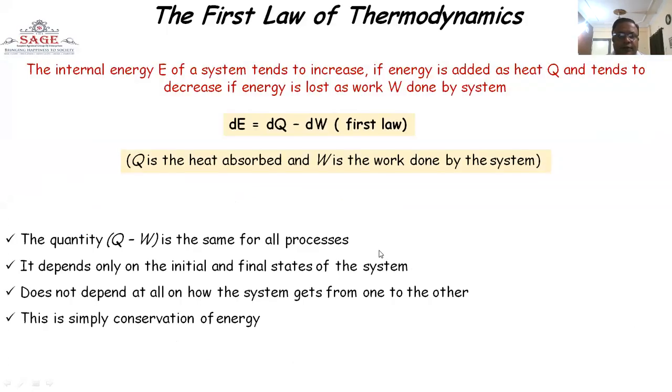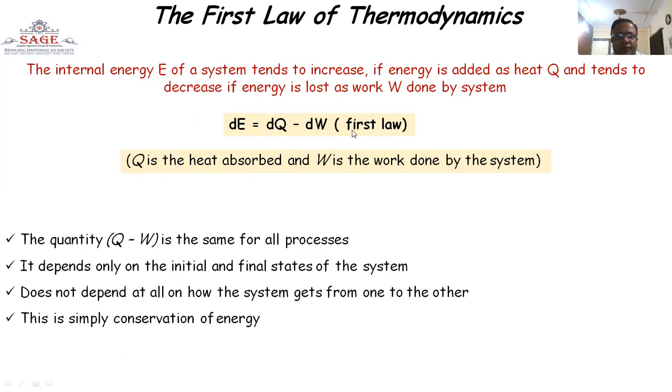The first law of thermodynamics states that the internal energy of a closed system tends to increase if energy is added as heat, or decreases if energy is lost as work done by the system. This is described in an equation: dE is equal to dQ minus dW. That is the first law.